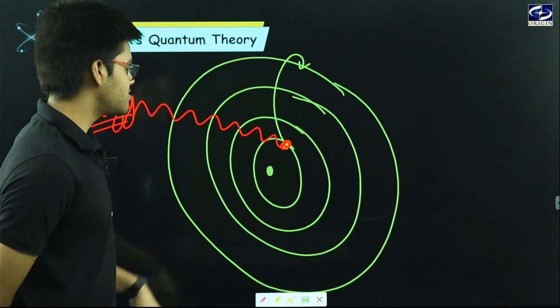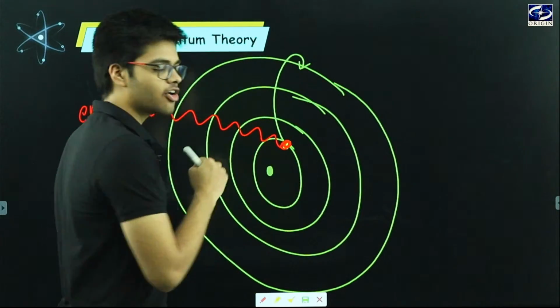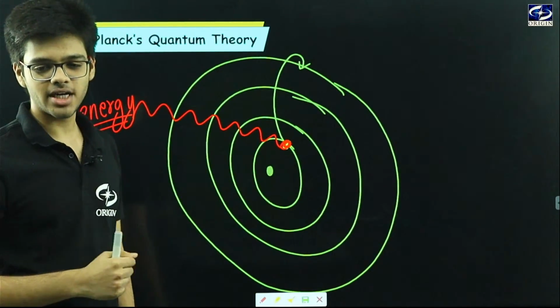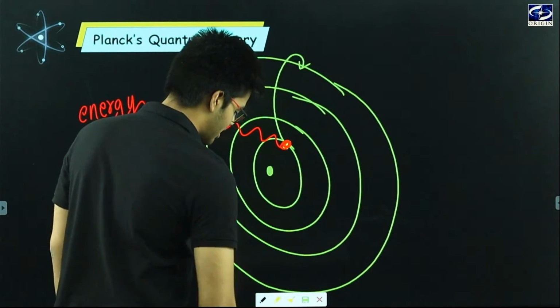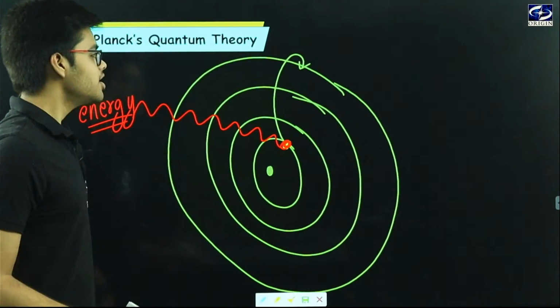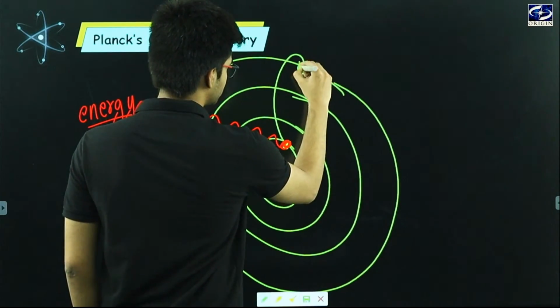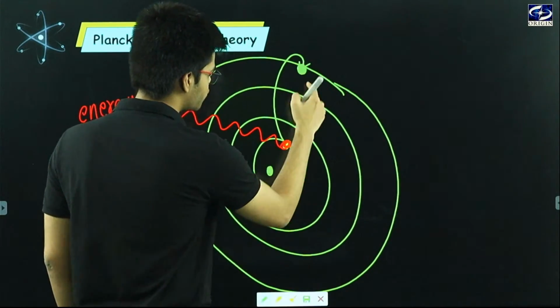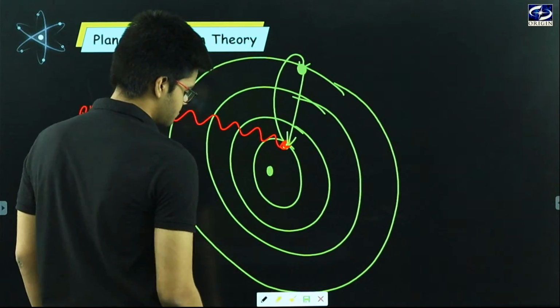But the fact is, whenever any electron goes from a lower level orbit to a higher energy level orbit, it will absorb energy. And now here comes the concept of electromagnetic radiation. When this electron comes back from this orbit to this orbit, it emits radiation.